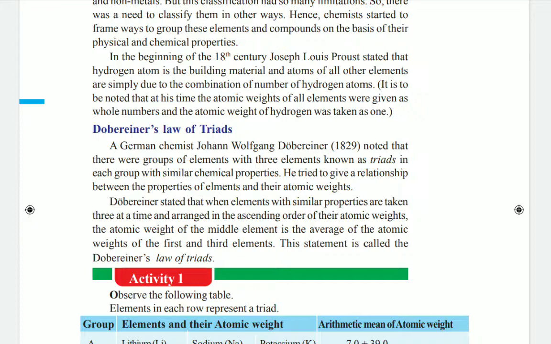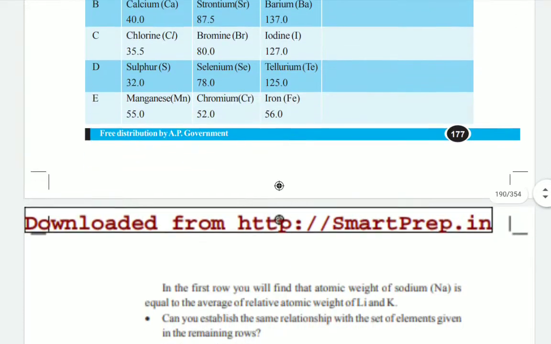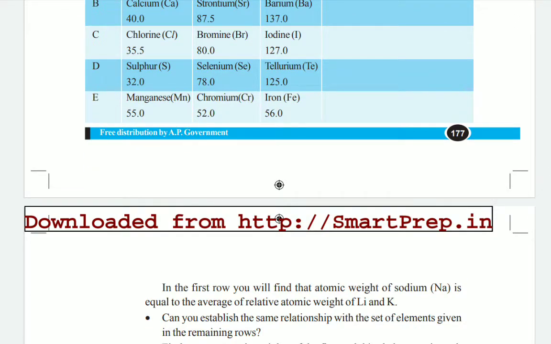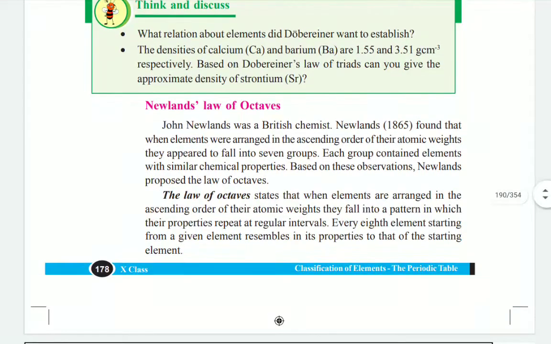In these three elements, the average atomic weight of the first and third should be equal to the atomic weight of the middle one. Actually this law is satisfied only for some elements. So finally Dobereiner's law of triads is a failed classification. That's why we are going for another classification of elements, children.